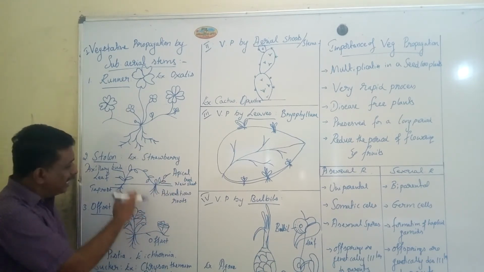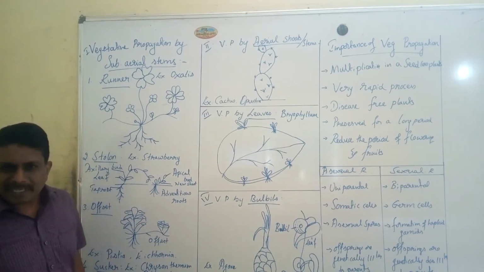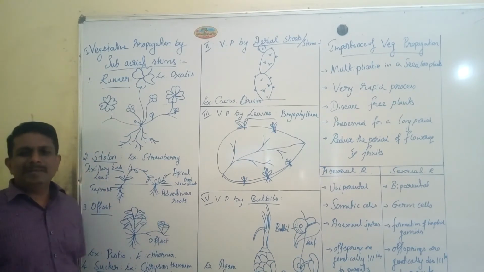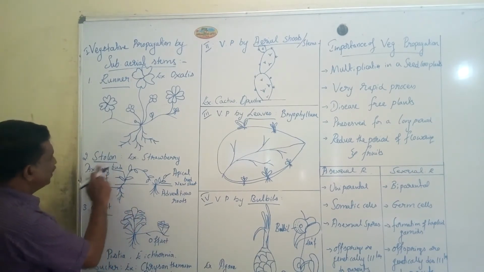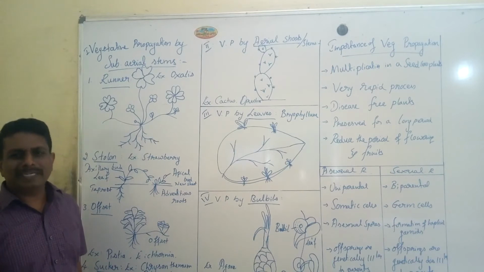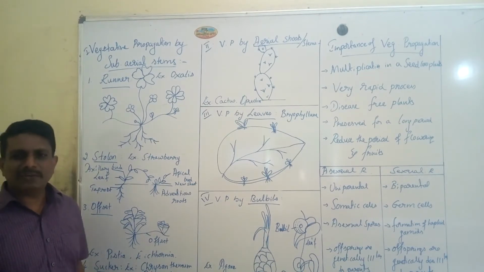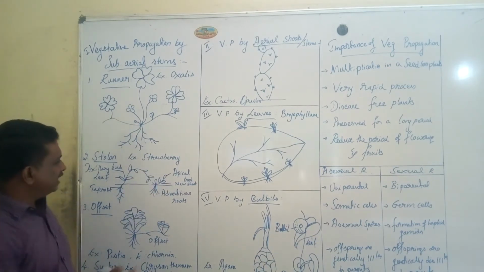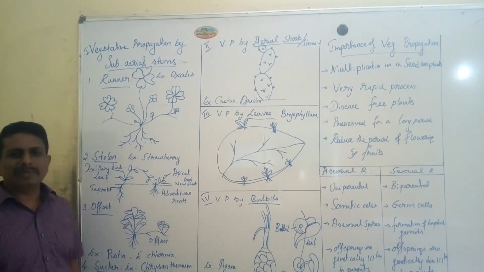When stolon detaches from the mother or from the parent body, it develops into a new independent plant. Naturally, you can find the presence of stolon type of propagation in case of Marsilea, an aquatic pteridophyte. In case of strawberry and also in case of Vallisneria, you can find the presence of stolon type of propagation.